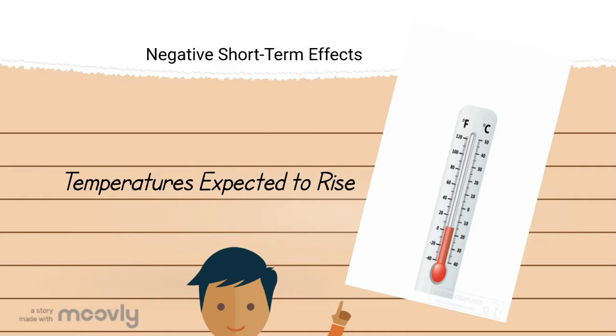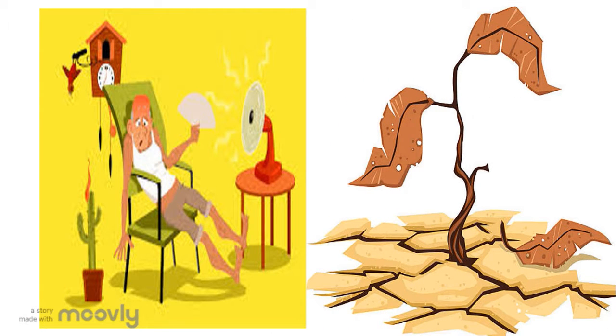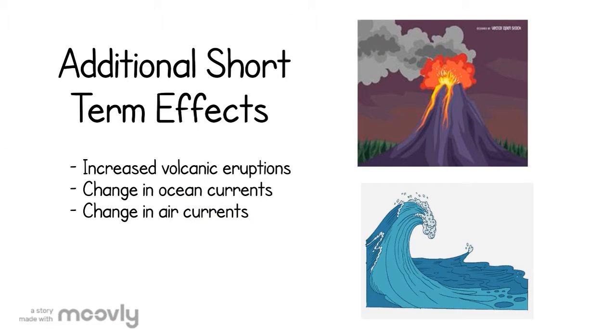Now we'll be moving on to some short-term effects of climate change. Temperatures are expected to rise significantly as the world is beginning to warm up from greenhouse emissions and will be to blame for heat waves, drought, severe rainstorms, and etc. Climate change will also be the leading factor for increased volcanic eruptions, which can cause the Earth's climate to change temporarily and displace people and animals, forcing them to relocate.